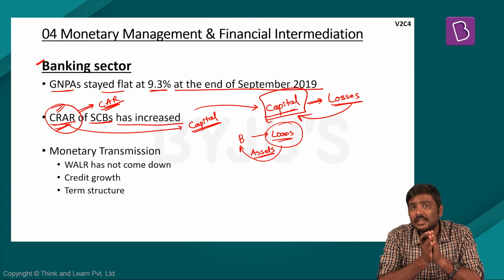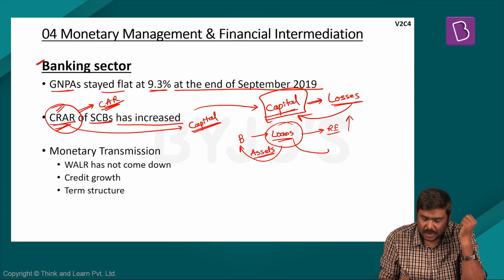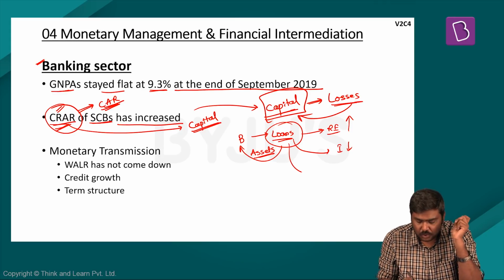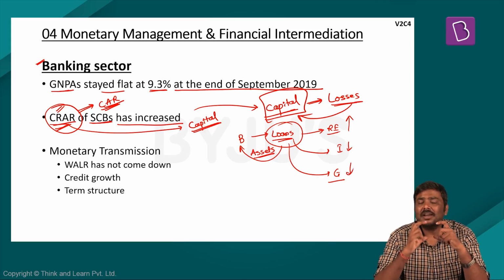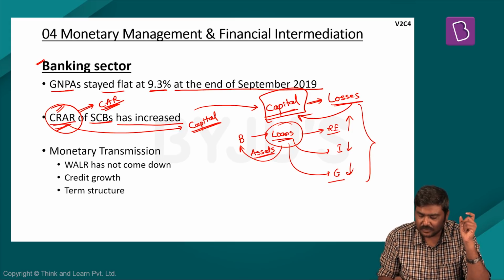For example, if the bank gives a loan to the real estate sector, the risk associated with this loan will be much higher. Bank gives a loan to industry, comparatively lesser. Bank gives a loan to the Government of India, the lowest risk is associated. So these particular assets are given certain risk weightage. Hence, these particular assets are referred to as risk weighted assets.